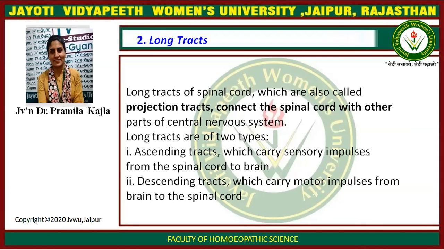Long tract. Long tracts of spinal cord, which are also called projection tracts, connect the spinal cord with other parts of central nervous system. Long tracts are of two types: ascending tract, which carry sensory impulse from spinal cord to brain, and descending tract, which carry motor impulse from brain to spinal cord.